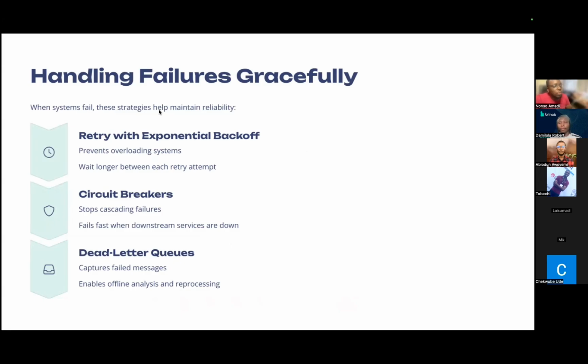And one common technique we can implement is something known as retry with exponential backoff. What does that mean? Well, it's a way by which whenever an error occurs, we want to be able to retry it. However, we do not want to keep retrying in a way by which we end up overloading our system.